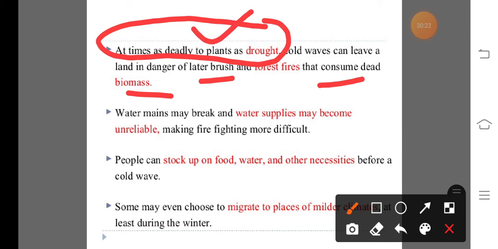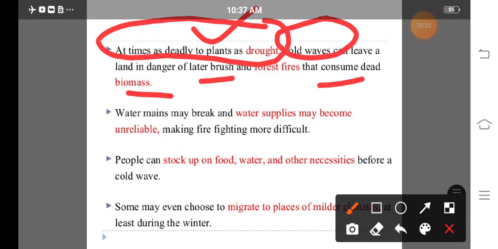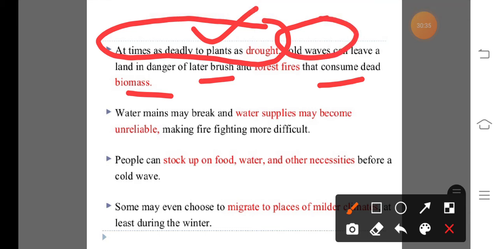That means when heat wave occurs, drought situation occurs, and due to drought situation plants die. But at some time even cold wave occurs, at that time the biomass in the crops becomes dead biomass due to the occurrence of frost.